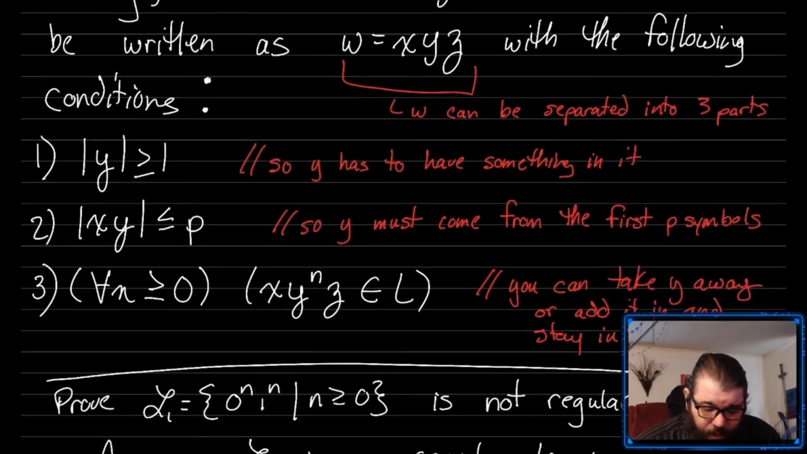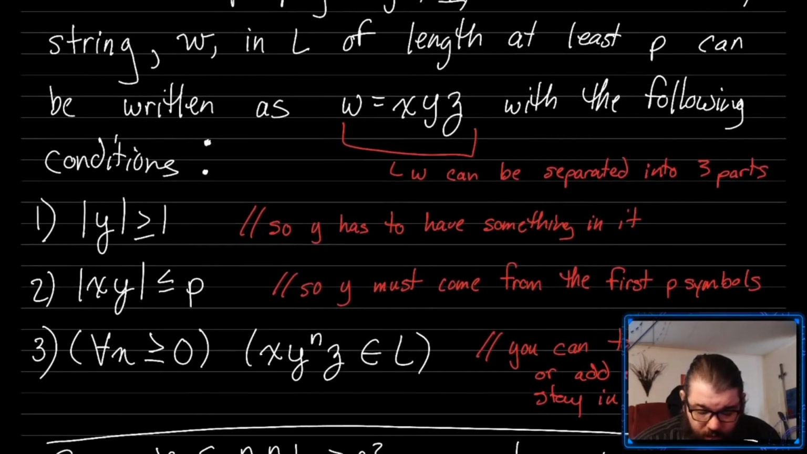And the last part is the pumping part, which is that we should be able to take y away, and that would give us our w0. And we should be able to add y as many times as we want, which gives us whatever our wn's are. And all of those strings, w0, wn, if we choose the correct loopy part, have to stay in the language L. So if L is regular, then for any string of length at least p, there exists some y that will allow this all to happen. Now, you can't just pick the y willy-nilly. You have to pick the thing that's actually looping in the machine.